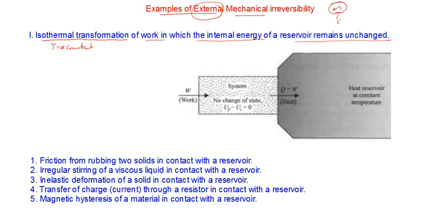So you can read some specific examples. What is a specific example? Friction from rubbing two solids in contact with a reservoir. I hope you remember.